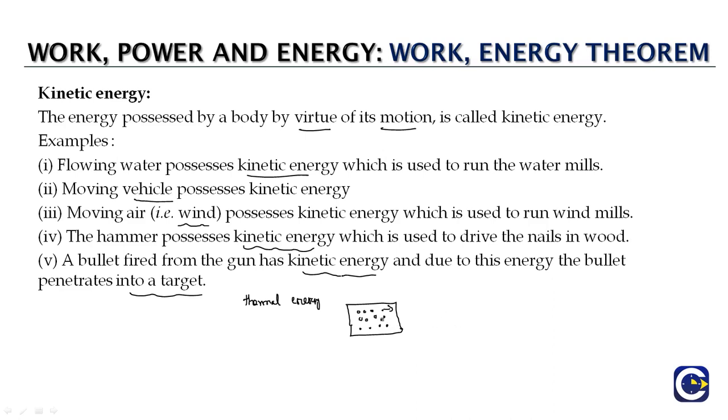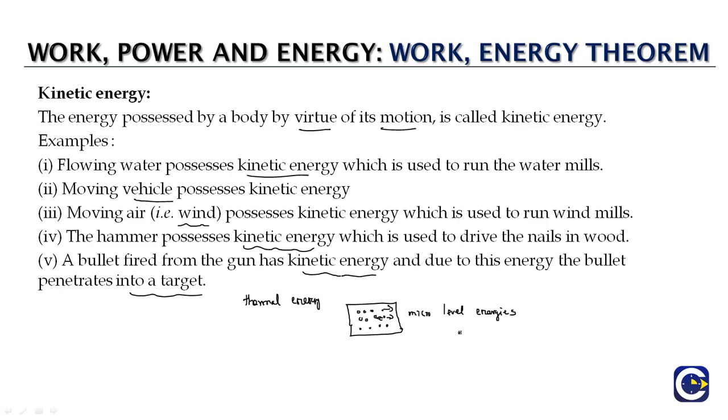And in the case of a solid, these particles will be under constant agitation, or we can call it vibrations. Now the total sum of all these micro level energies, and when we talk about micro level energies we are essentially referring to kinetic energies of various forms, whether it is the kinetic energy because of the velocity, the linear motion of the object, or kinetic energy because of vibrations. And later in the rotational motion topic, we will try to understand what the kinetic energy will be in the case of rotation.